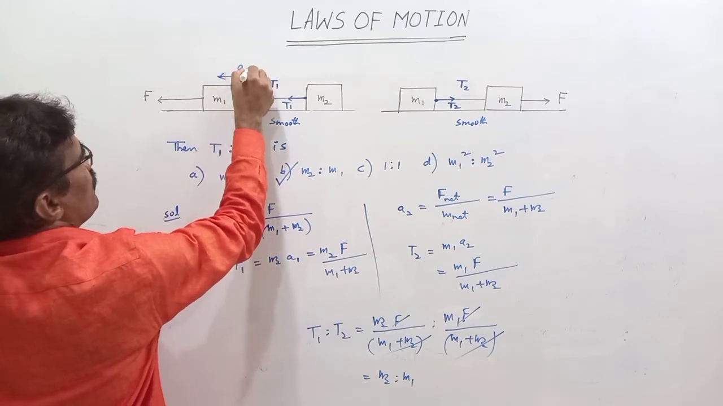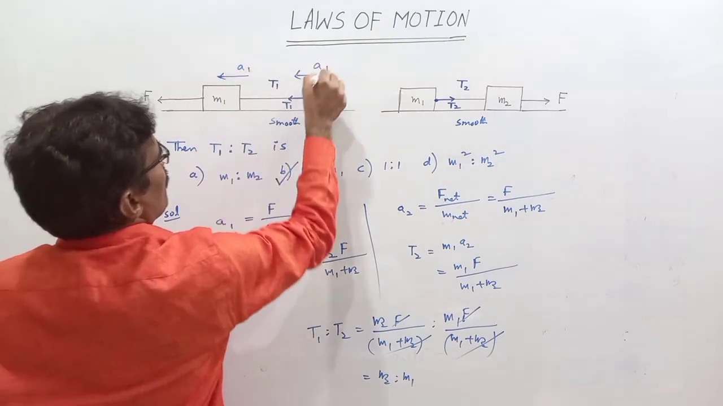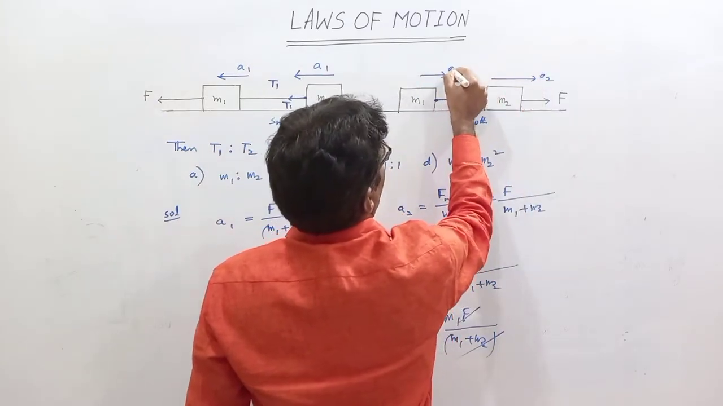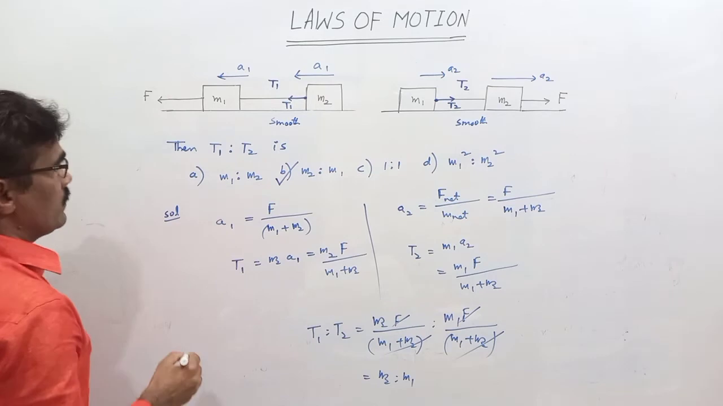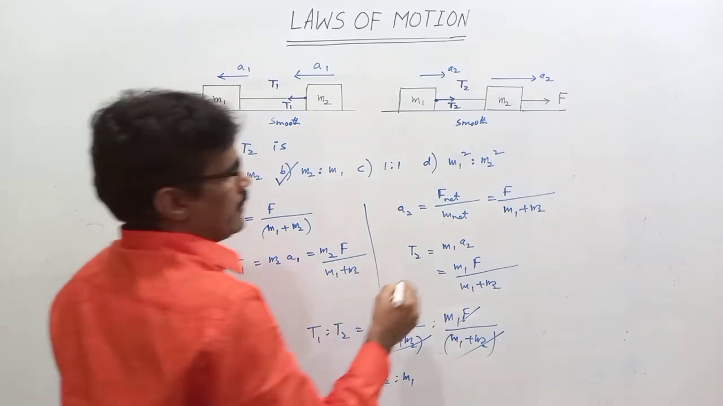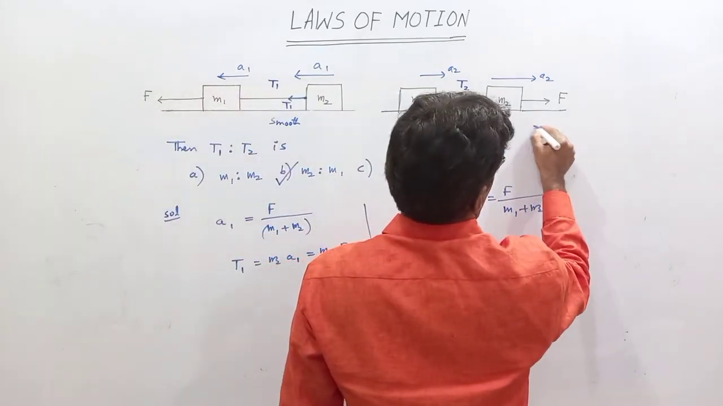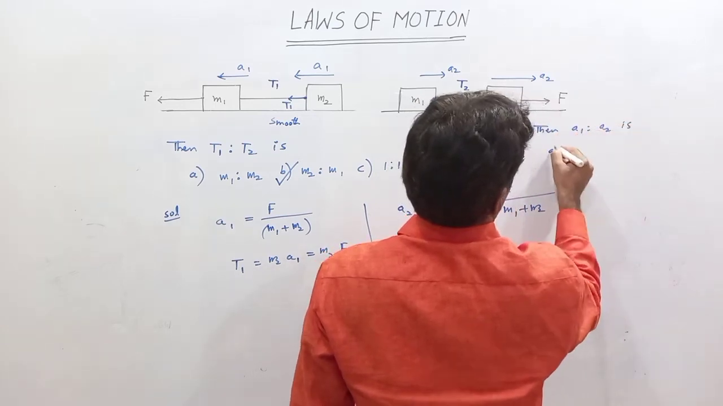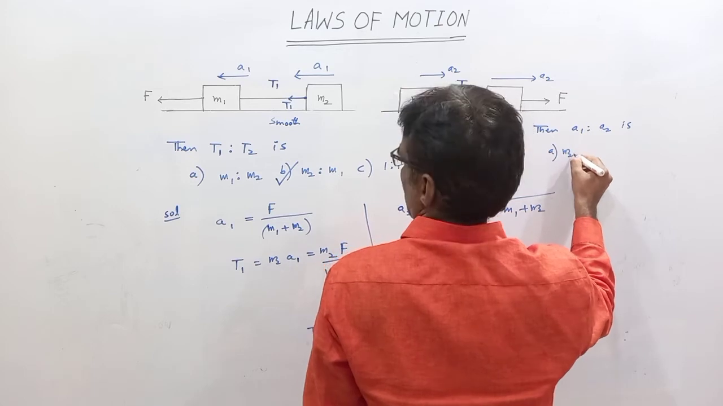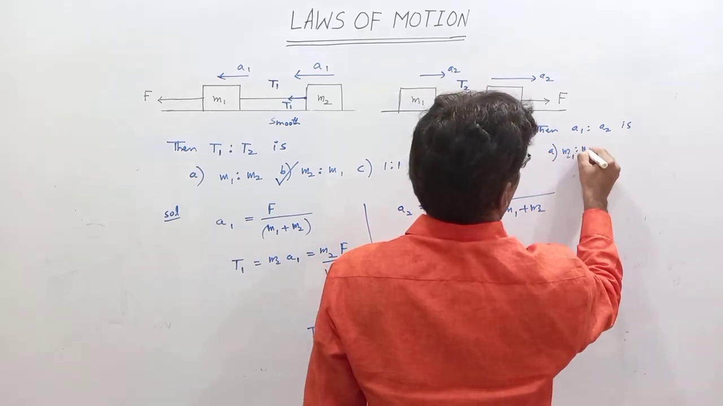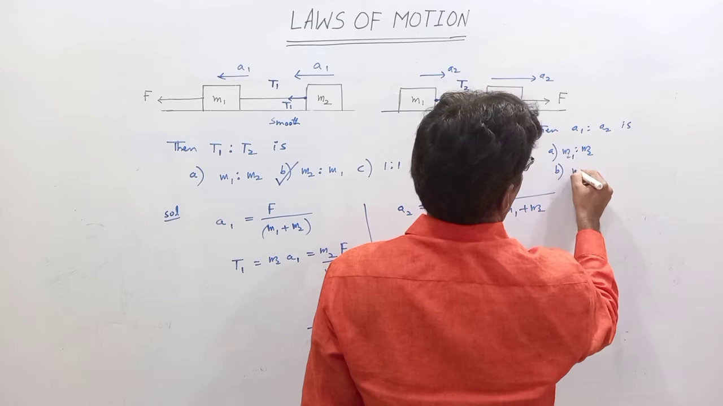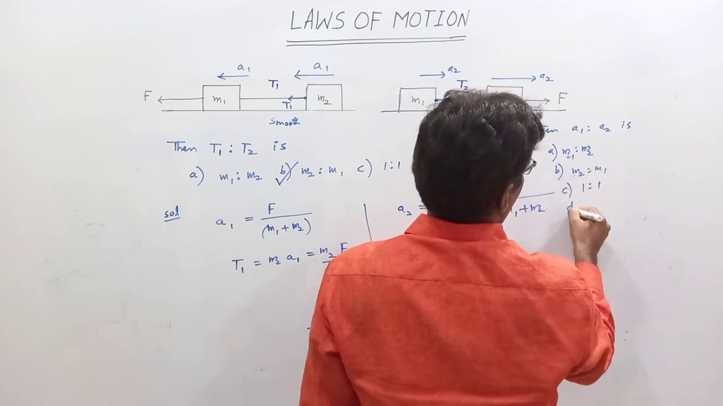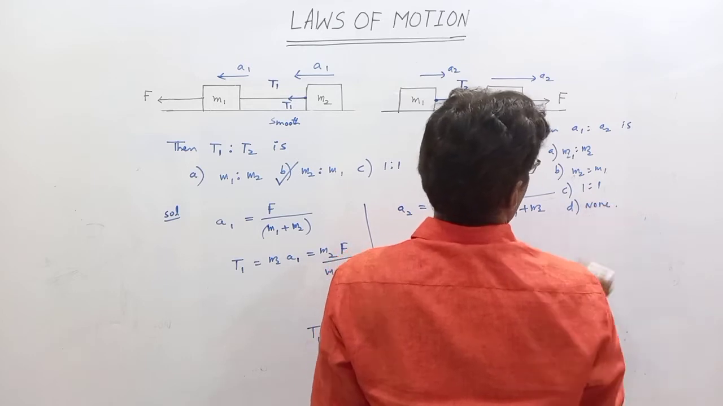The acceleration of this one is A1, this one also A1. For this case, the acceleration is A2, here also A2. What is the ratio of acceleration? A1 is to A2 is: Option A, M1 is to M2. Option B, M2 is to M1. Option C, 1 is to 1. Option D, none of these.